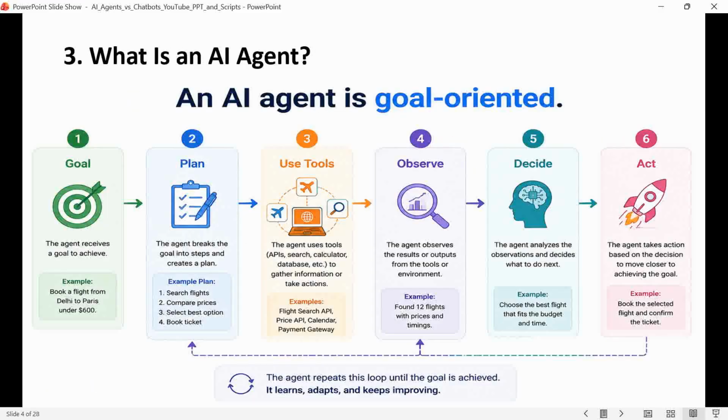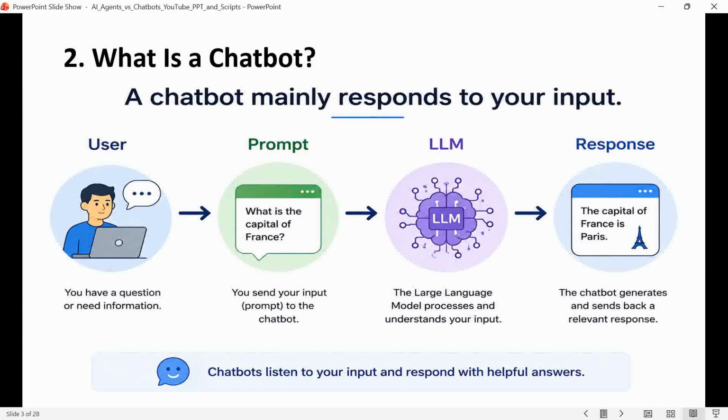So, what is a chatbot? A traditional LLM chatbot works mainly as a conversation system. We give it a prompt, the model generates a response, and we decide what to do next. For example, if I ask it to summarize a document, it gives me the summary. The important point is that the user is usually responsible for the next action.